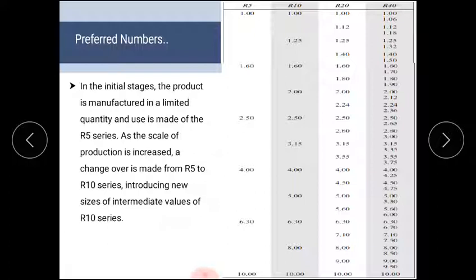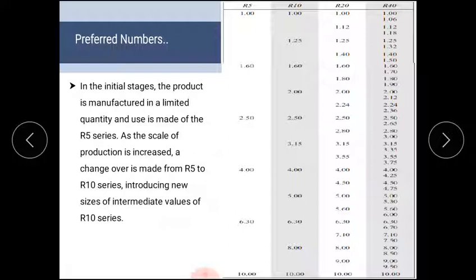So suppose at the initial stage the company is using the R5 series, then there will be models from 1 to 10, 5 models: 1.00, 1.60, and suppose you want to cater to the range of 1.00 to 1.60 with another model, then you can use the R10 series.